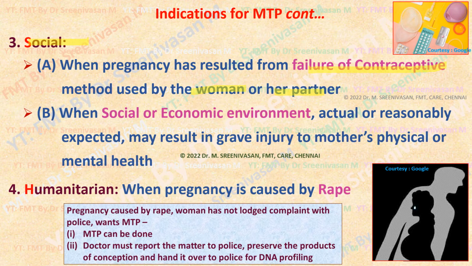So the doctor's role here is to preserve the contents of that abortus and hand it over to the police, who will forward it to the forensic science laboratory for DNA fingerprinting to fix the accused. That will establish the identity of the accused. So this is one important thing as far as rape is concerned.